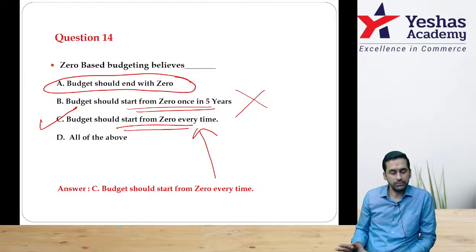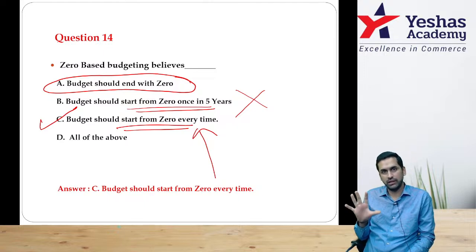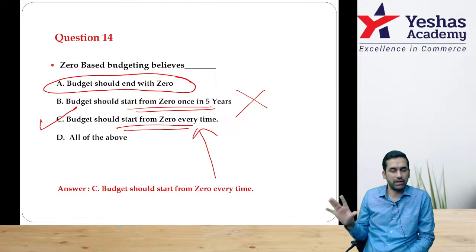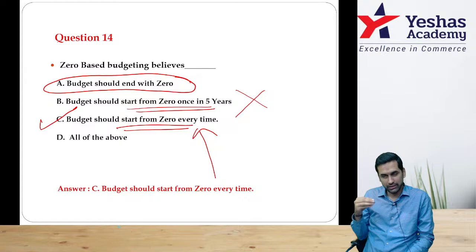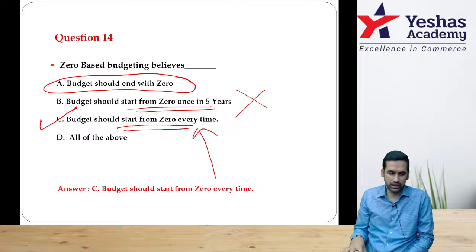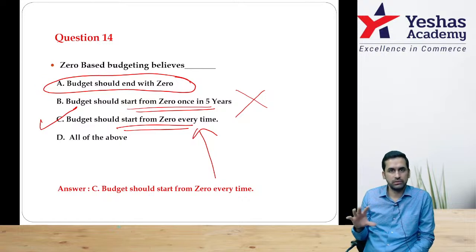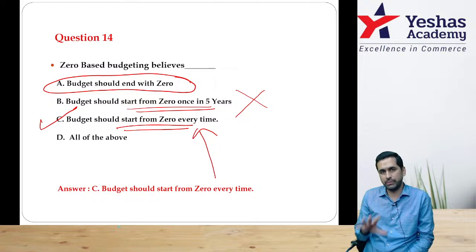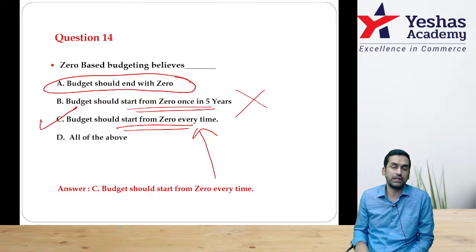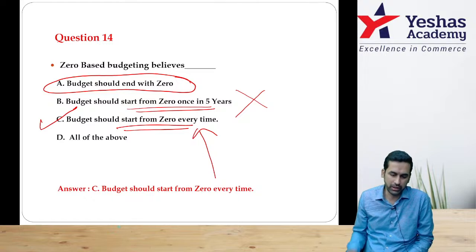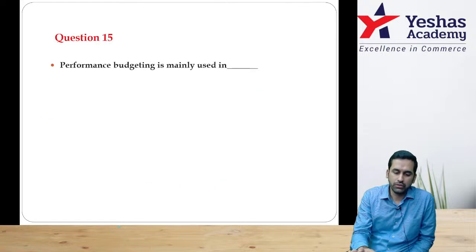Yeah, everybody, if you are preparing theory also for examination, zero based budgeting is an important theory concept. They can even ask a 4 marks theory question on zero based budgeting. Activity based budgeting, zero based budgeting, performance budgeting, these are some important theory questions. Especially in the budget topic, theory is equally important. If you are spending say 1 hour one day before exam on practicals of budget, at least spend 30-35 minutes on theory also. Okay. Question 15.